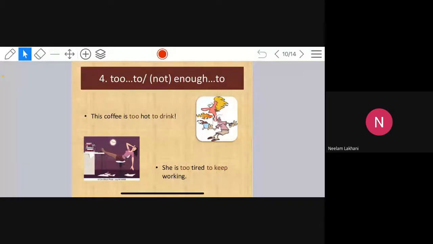This coffee is too hot to drink. She is too tired to keep working. See, too and to are used together. Too hot to drink, too tired to keep, like that.